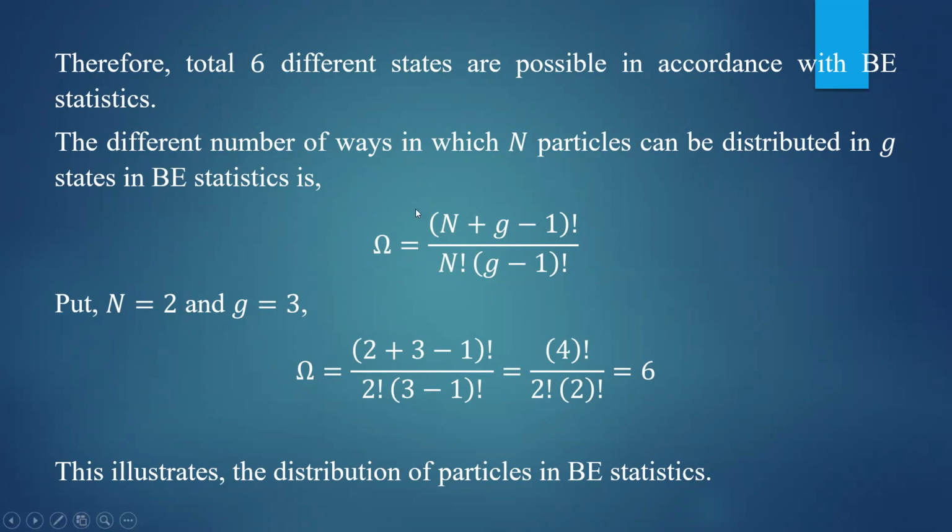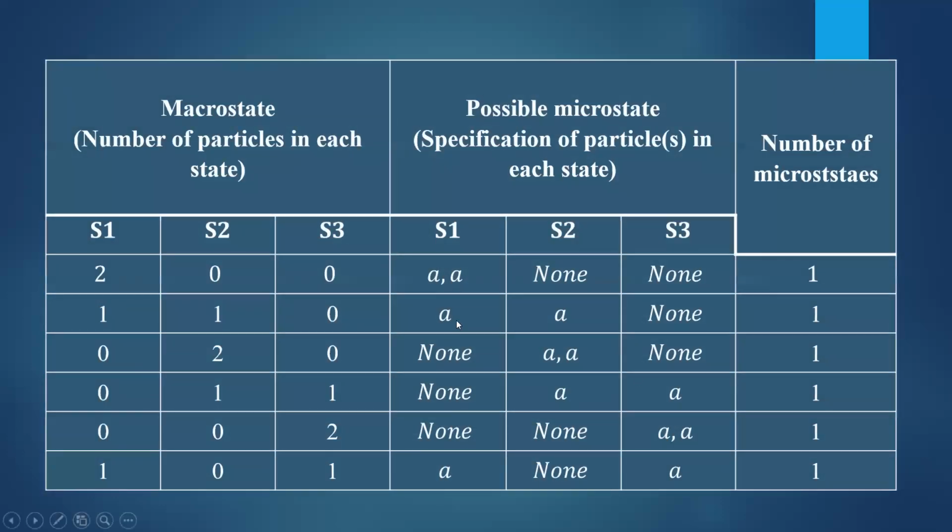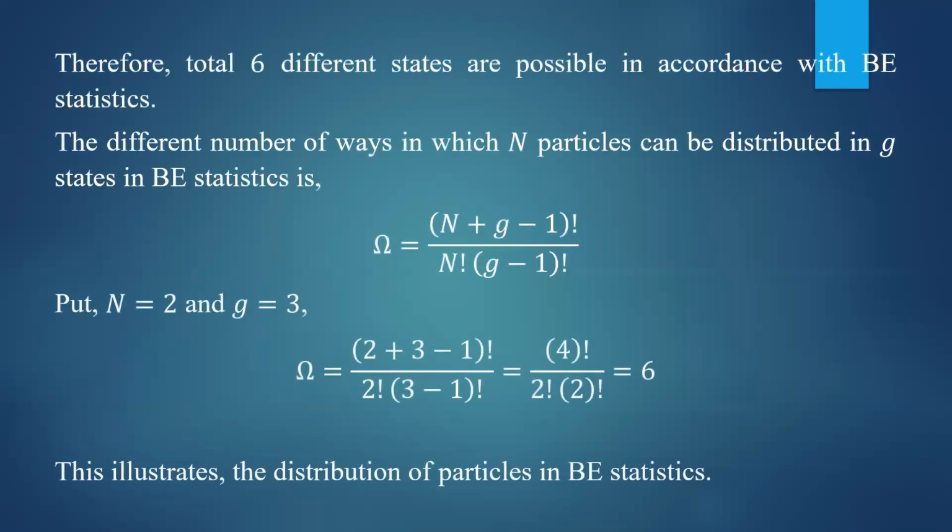So whenever you have g number of states and n number of particles, you can distribute the particles in different ways in accordance with this formula. This gives you the number of ways. This formula gives you the exact answer, and this table gives you all possible combinations in accordance with Bose-Einstein statistics. Okay. So this formula is very important to derive the expression for the Bose-Einstein statistical distribution function.